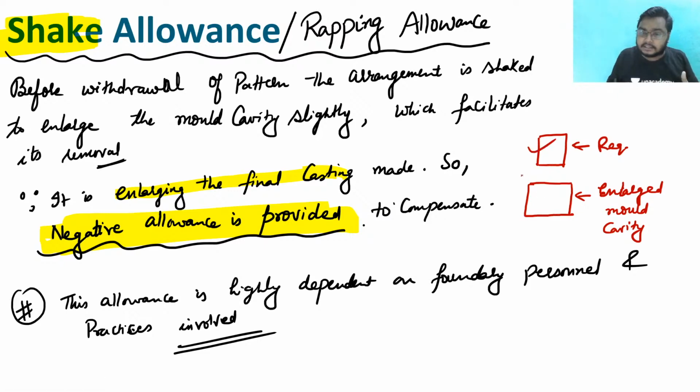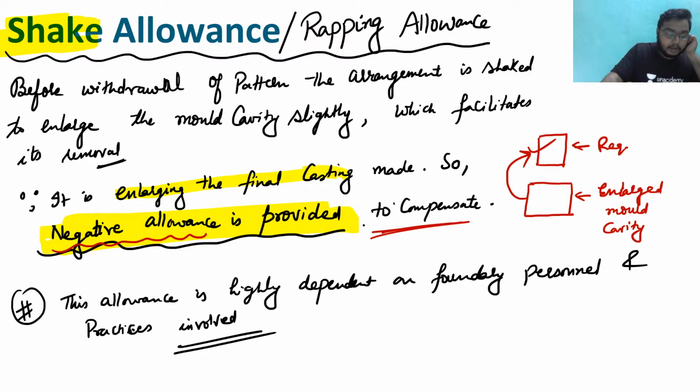But I need this required size. So to convert this into this, a negative allowance is provided to compensate. Clear आशीष जी? ओके, गुड. सबको क्लियर हो रहा है?